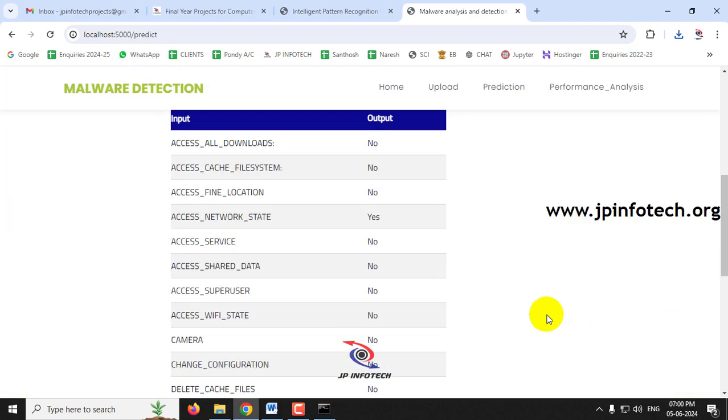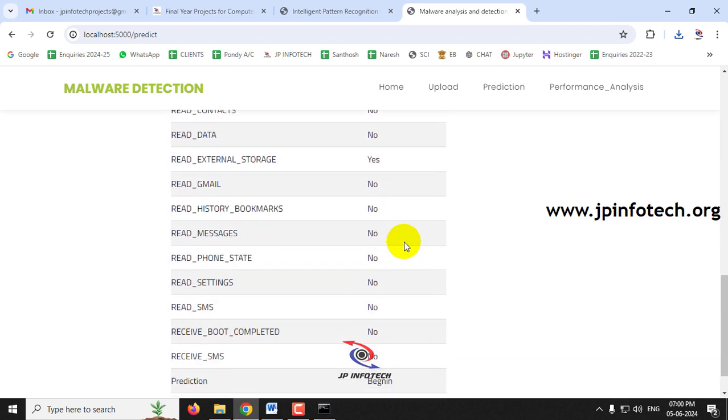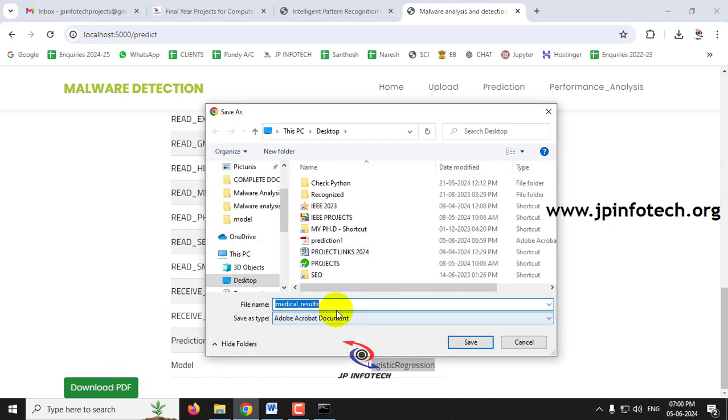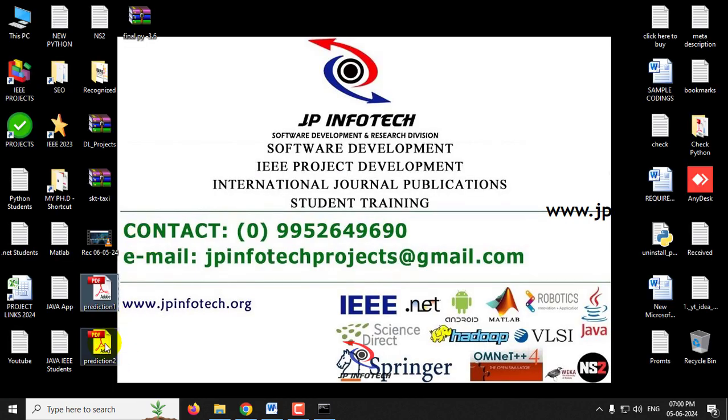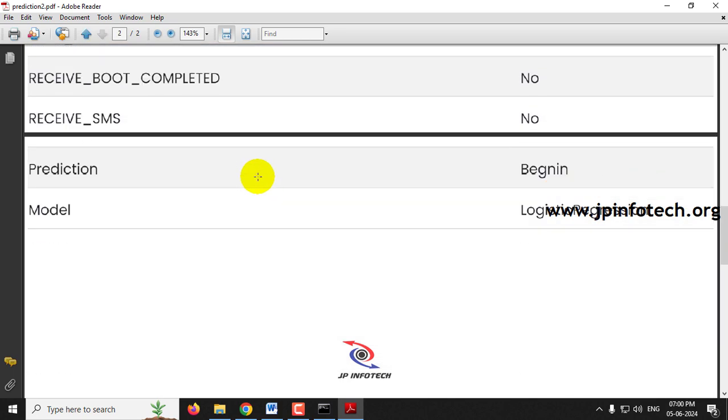So now you can see the prediction result. These are the values that I have entered, and you can see the prediction result is benign, which means it is not a malware, it is a goodware. The model that I have selected is logistic regression. Let me download this PDF and save it as prediction 2. So here you can see the exported result with the features we have given, the model we have selected, and what is the prediction result.